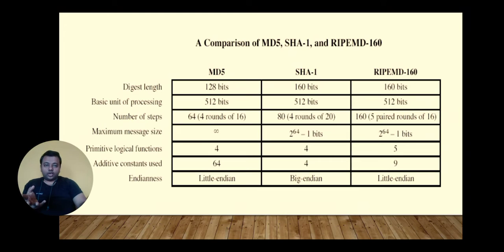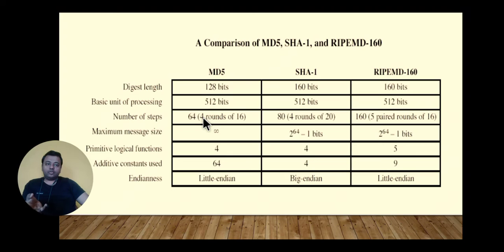As we have already talked about, each of the different hashing algorithms brings a different amount of security or processing power. As we see in this comparison of MD5, SHA-1 and RIPEMD-160, these are the digest lengths: MD5 digests are 128 bits, SHA-1 does 160 bits, and RIPEMD-160 also does 160 bits.